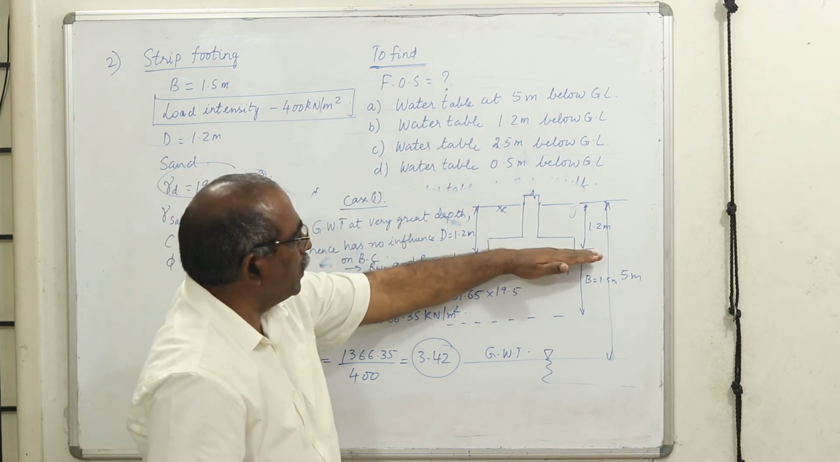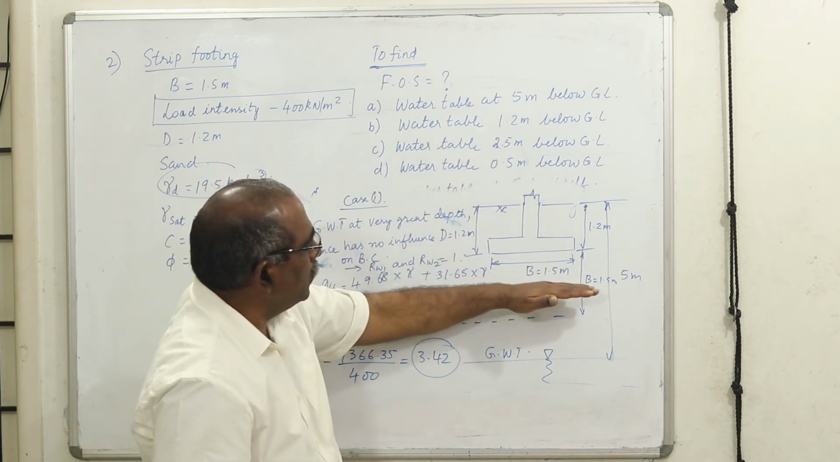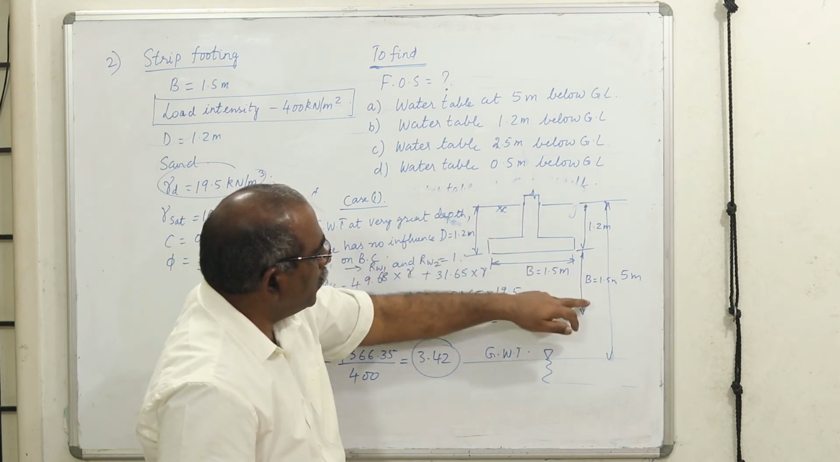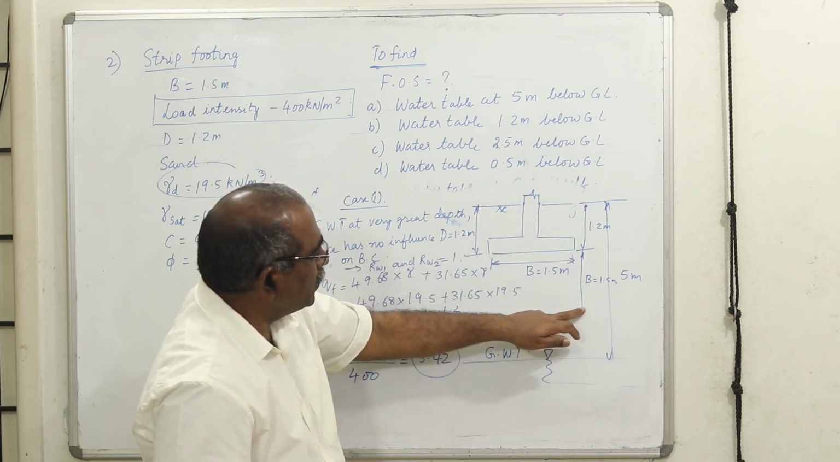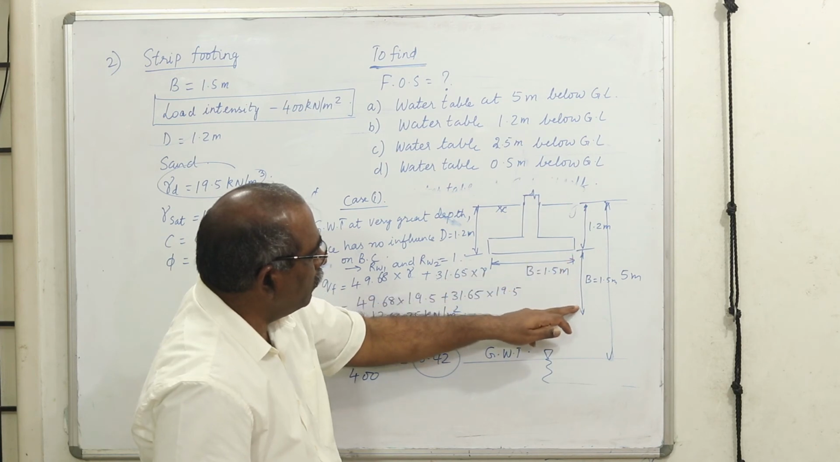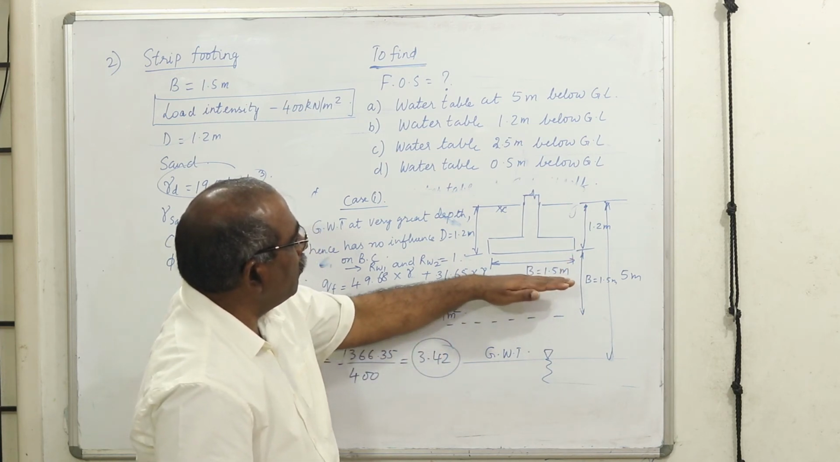Therefore, it is exactly at the footing level. In this case, the water table is at this level. Okay, it is within the width of the footing below the footing level. Therefore, we have to find out the average unit weight.